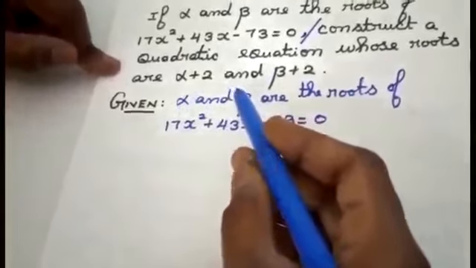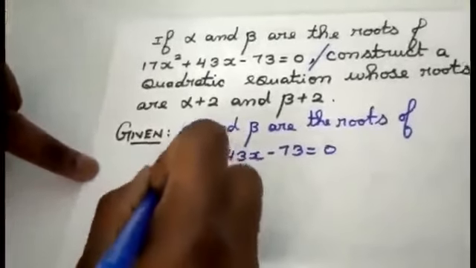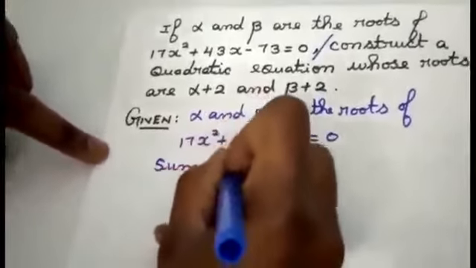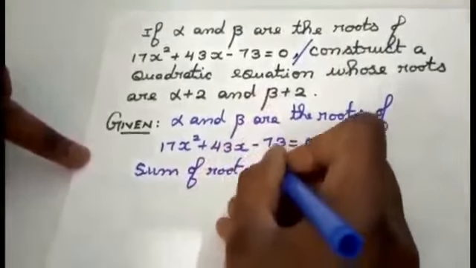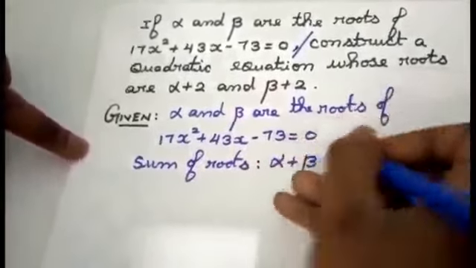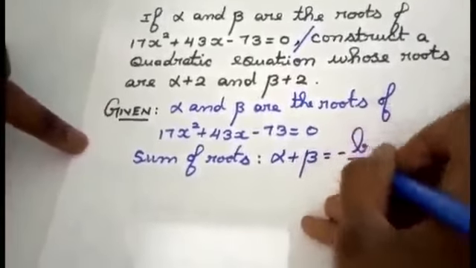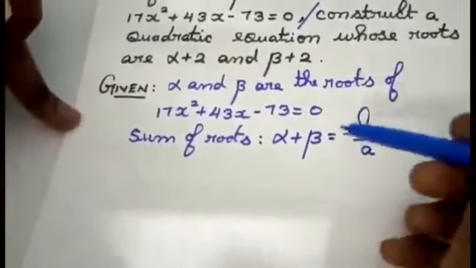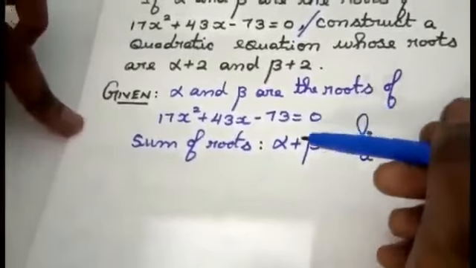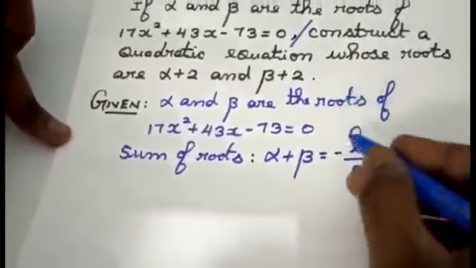And what is the concept we saw in the quadratic equation? Sum of roots and product of roots. I am going to apply here, that is sum of roots is nothing but alpha plus beta equal to minus b by a. Since I am not having the value for alpha plus beta, but what is the condition we know? Alpha plus beta equal to minus b by a. That is, the left hand side and right hand side answer will be same. Since I'm not having the value for left hand side, I'm going to calculate for right hand side.